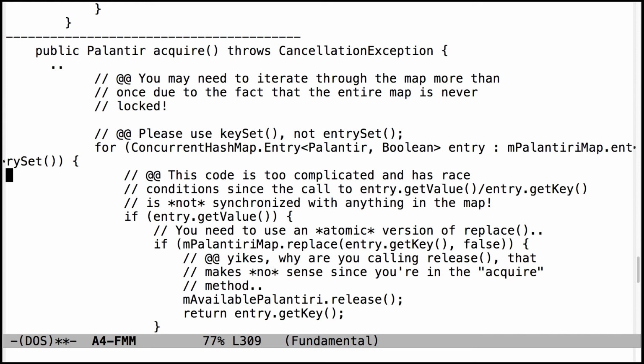But the tricky thing to remember is you may need to iterate through the map more than once due to the fact that we never lock the entire map. So the whole thing is very concurrent and very optimized, but it's also not ever synchronized across the whole map. So you need to loop perhaps more than once. You actually may need to loop multiple times, but at least more than once perhaps. And so think through how you would make sure that that happens. It's really very, very simple, but you have to think about it.